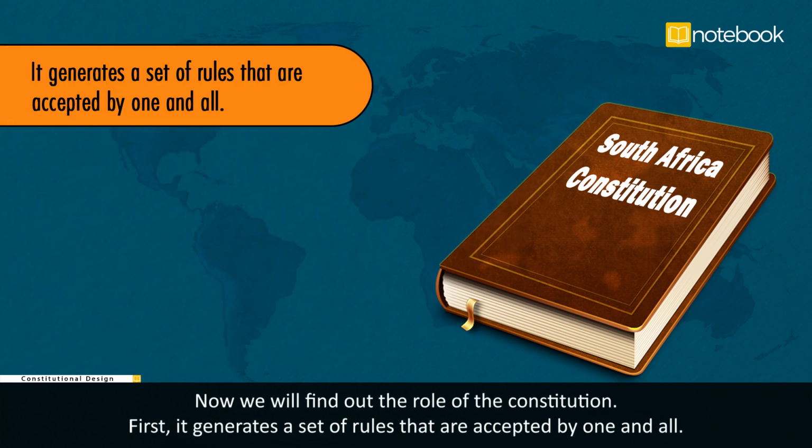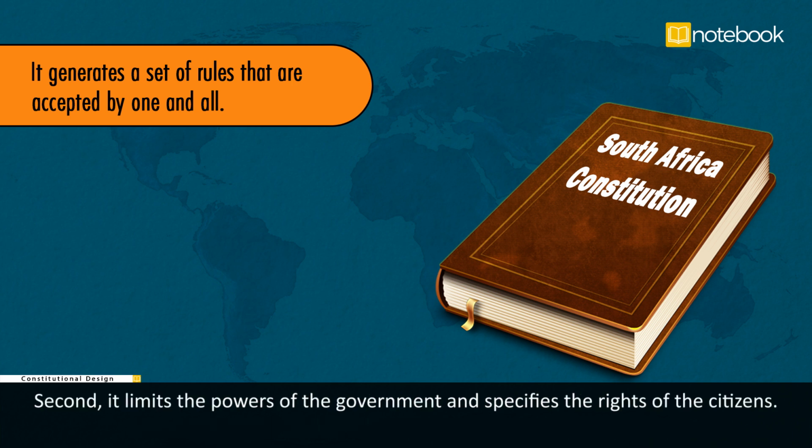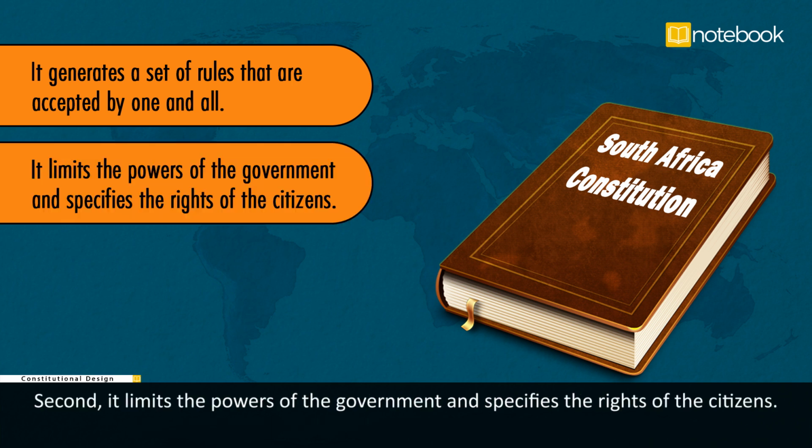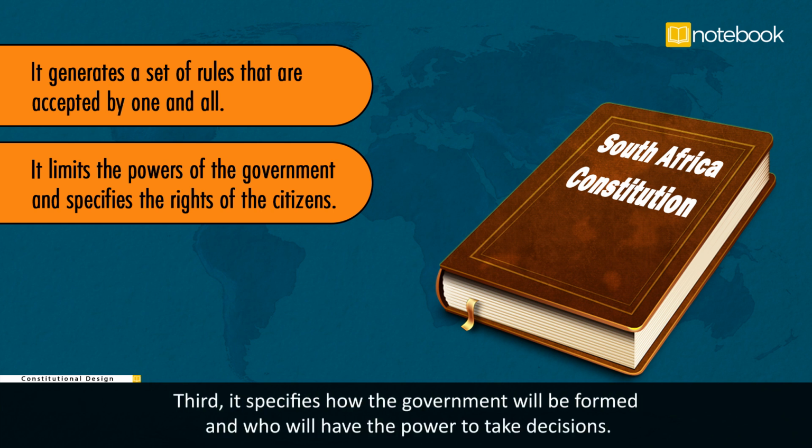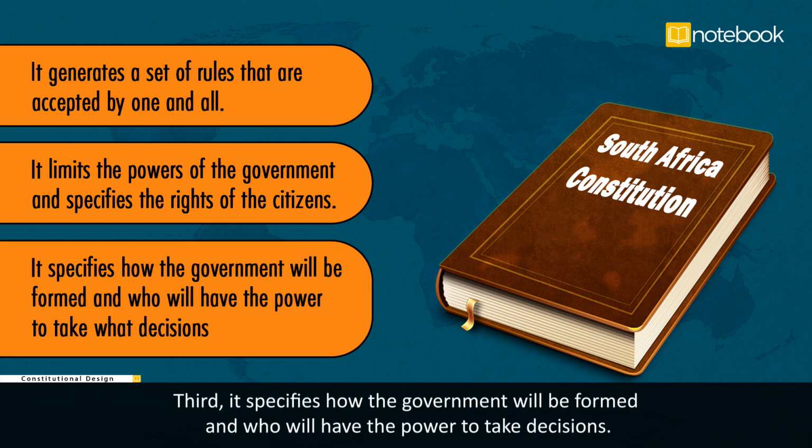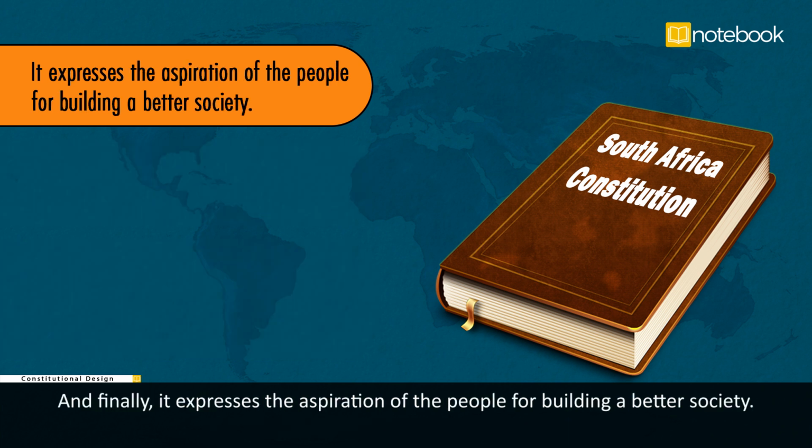Now, we will find out the role of the Constitution. First, it generates a set of rules that are accepted by one and all. Second, it limits the powers of the government and specifies the rights of the citizens. Third, it specifies how the government will be formed and who will have the power to take decisions. And finally, it expresses the aspiration of the people for building a better society.